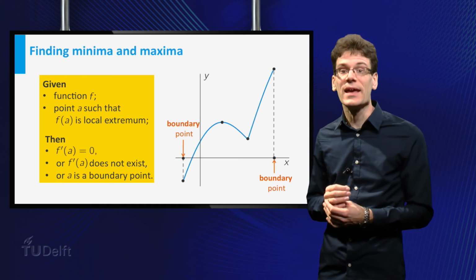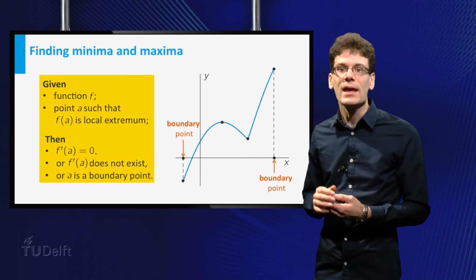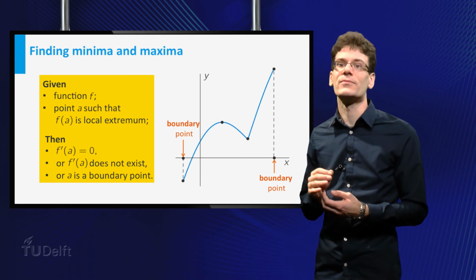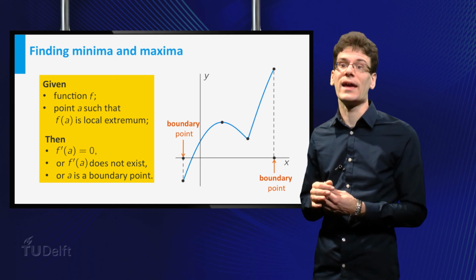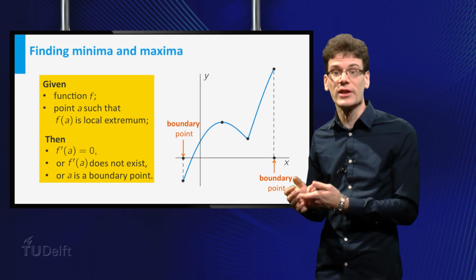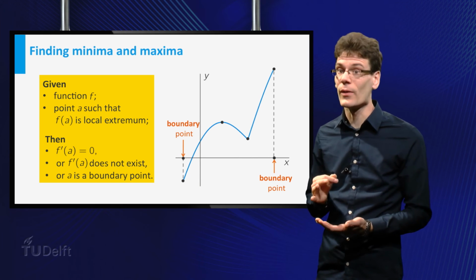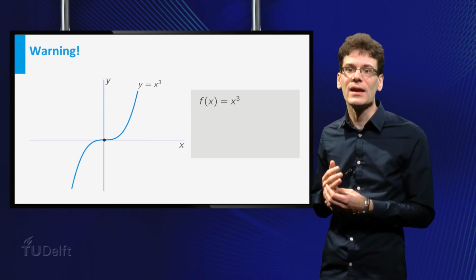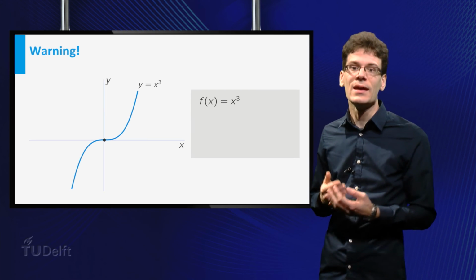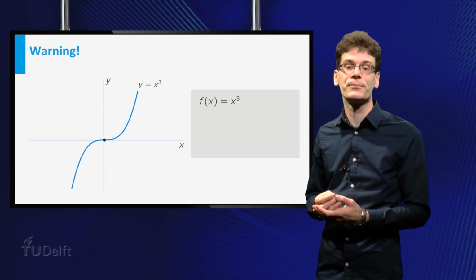A warning is in place here. It is a common mistake to use this result in the wrong way. It says that if f is locally extremal at x equal to a, then x equal to a must be a critical point, singular point, or boundary point. But the other way around is not necessarily true. For example, if the derivative is 0 at some x, then the function does not necessarily have a local minimum or maximum there.